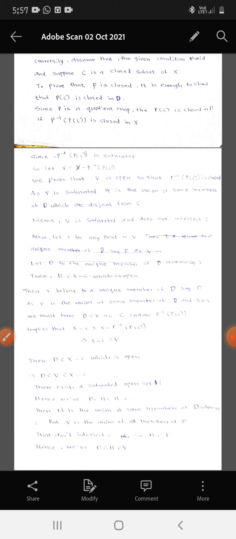So, we prove the if and only if condition that a quotient map from X to D is closed if and only if for any D and open set G there exists a saturated open set H satisfying the condition that D is a subset of H, which is a subset of G. Hence the proof. Thank you.